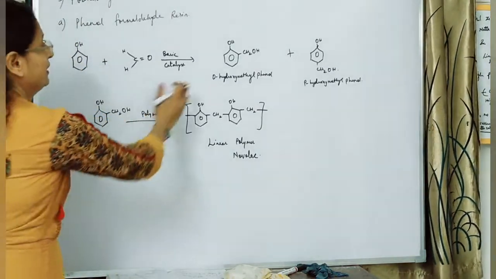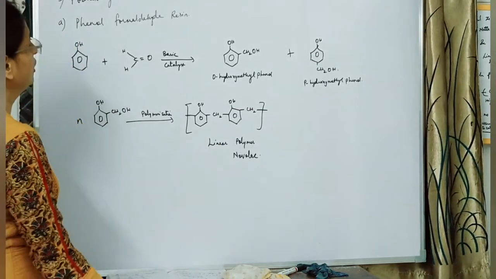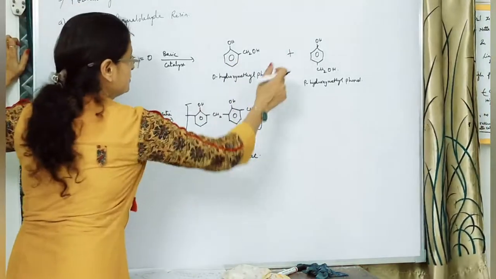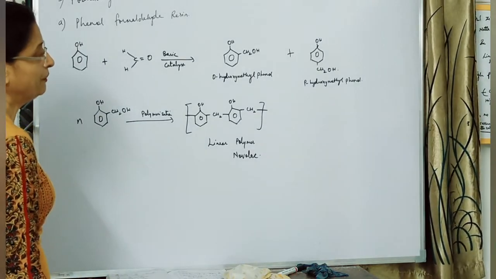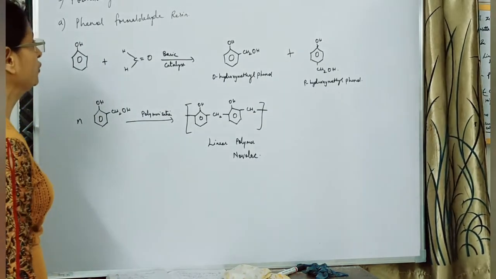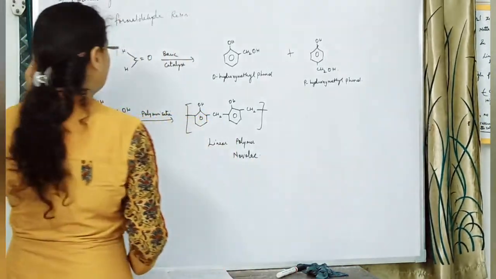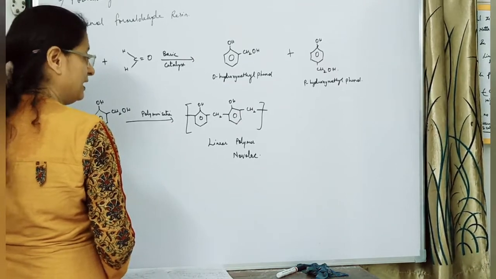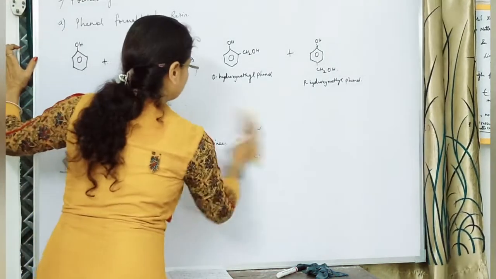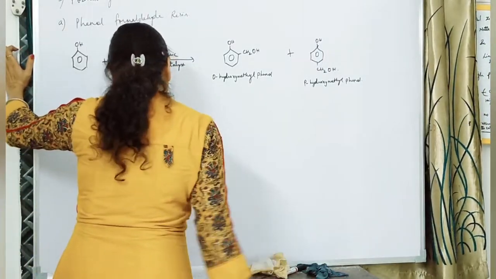So if we are taking only this, we show the formation of novolac, or if both these compounds react together, this will lead to the formation of a compound called bakelite. Now bakelite was first prepared by an American chemist, Baekeland. And from the name Baekeland, we get the name bakelite.